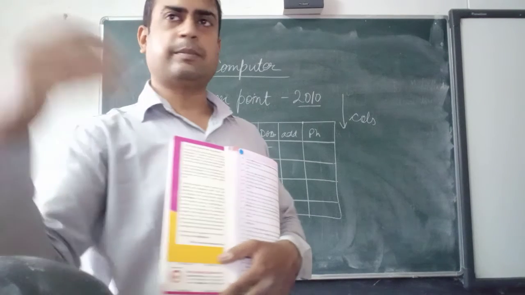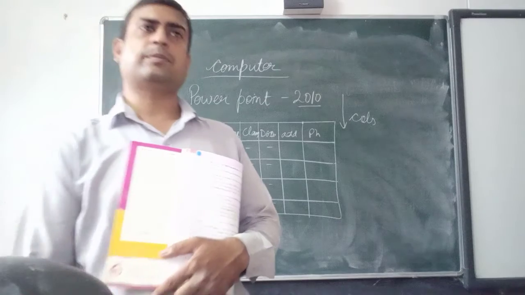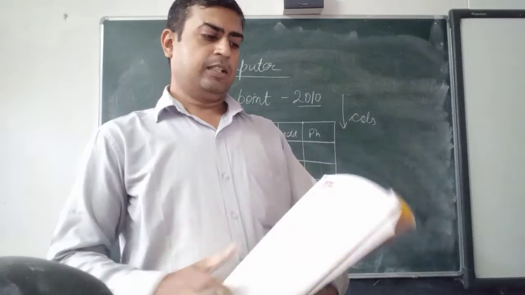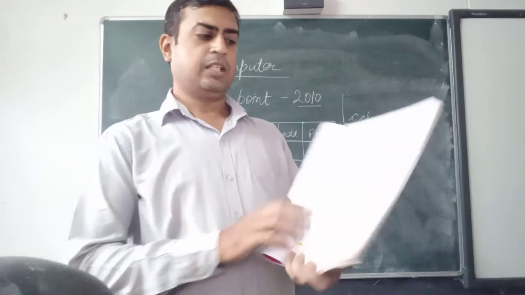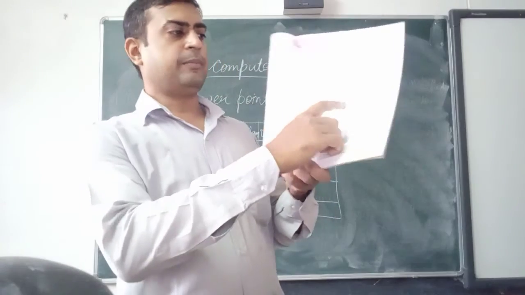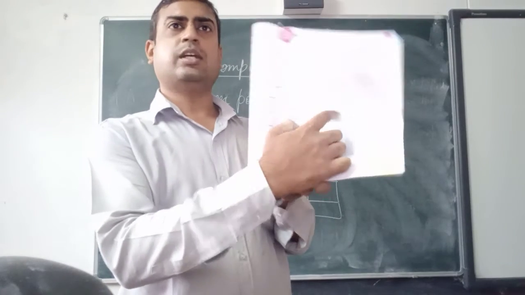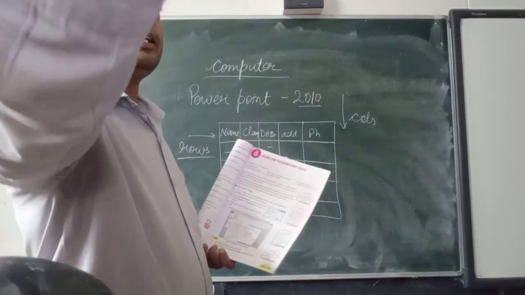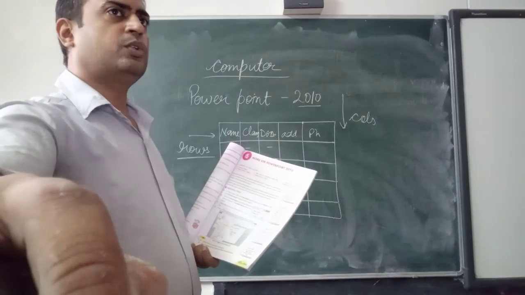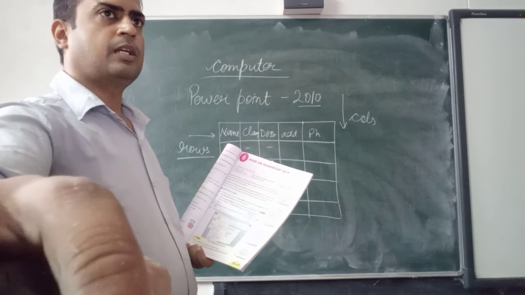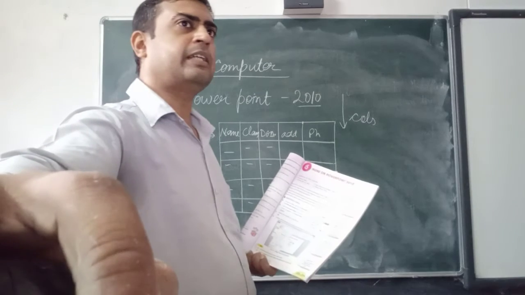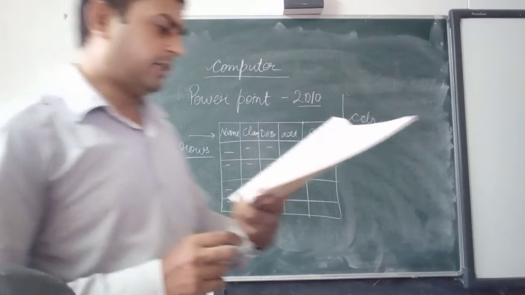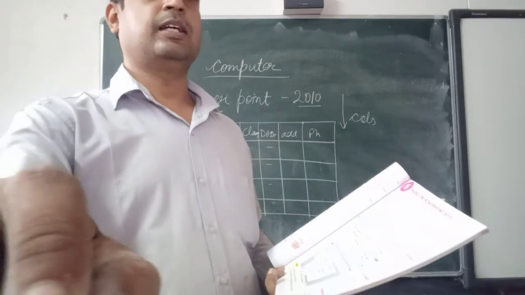So you can type some more numbers, 50 also you can type, but very small cells will be shown to you. This is the first topic which is given here. Now in your book you can see the number of columns and number of rows is shown. The small dialog box which is showing will be shown to you from here in table, in insert table. When you click, it will come. Okay, so you will type your number of rows and columns.